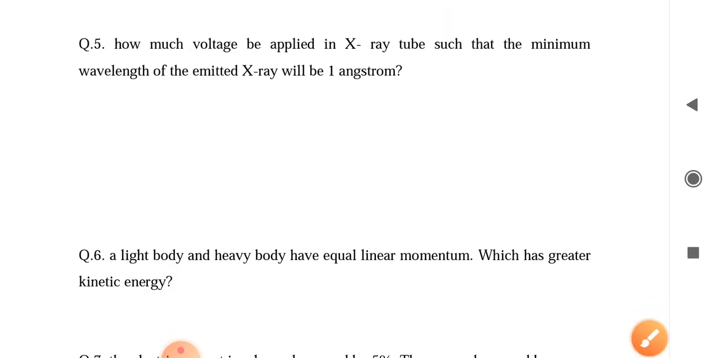And now, what velocity should be applied to an X-ray tube such that the minimum wavelength of the emitted X-ray will be 1 angstrom? It can also be easily calculated.